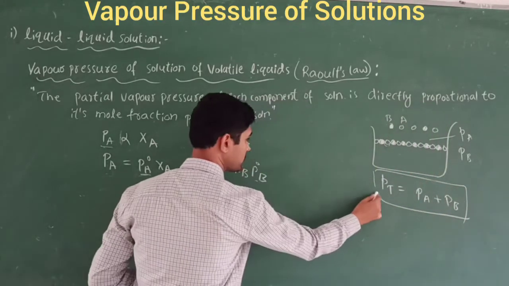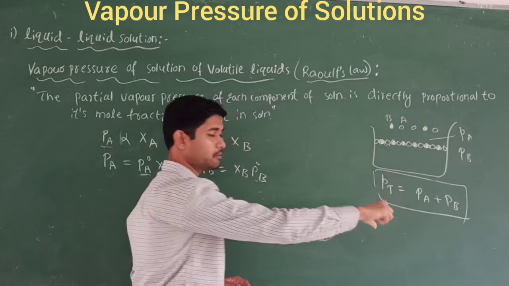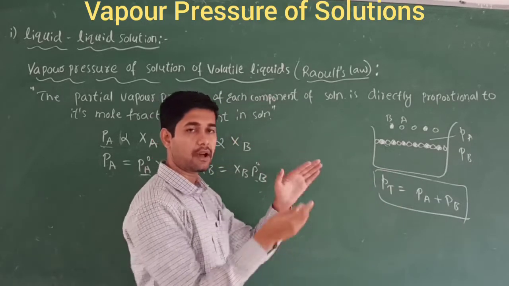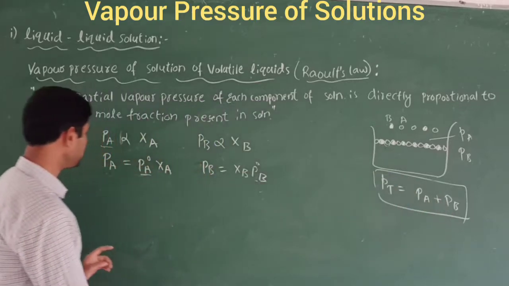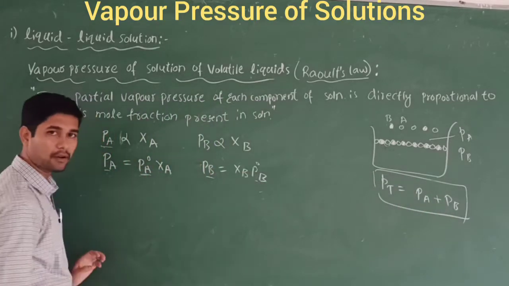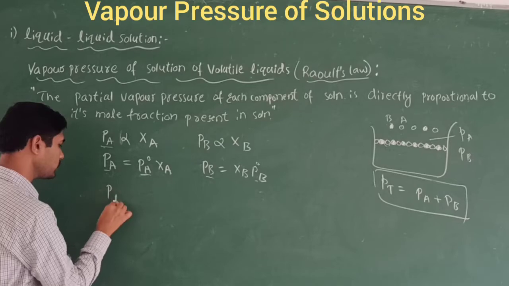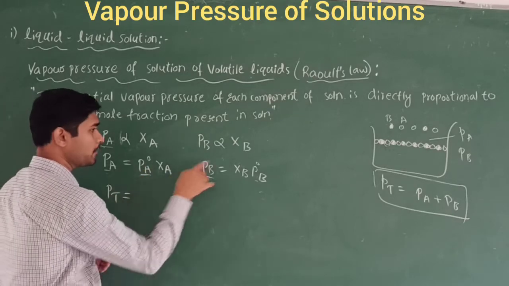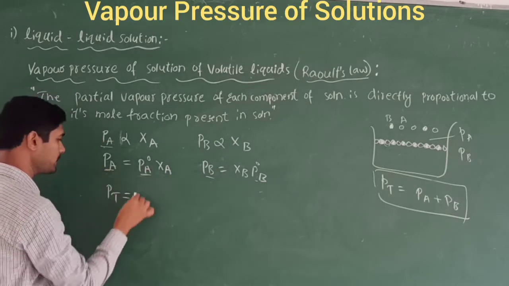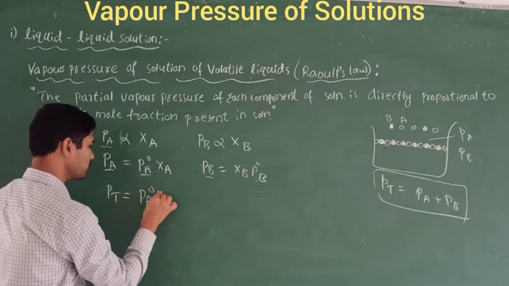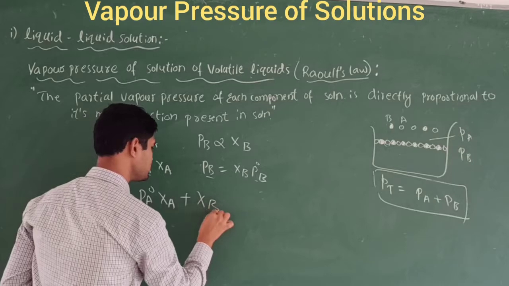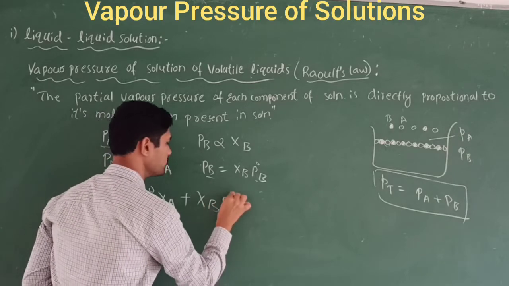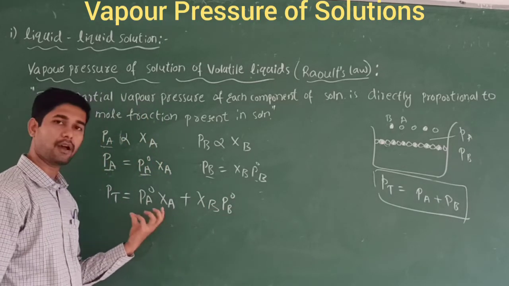Now, this is the total pressure exerted when two liquids are taken in a closed vessel, that is PA plus PB. The total pressure must be equal to PA plus PB. What is the value of PA? PA is equal to PA naught into XA, plus PB, which is XB into PB naught. Now we have added this, one for component A and one for component B.